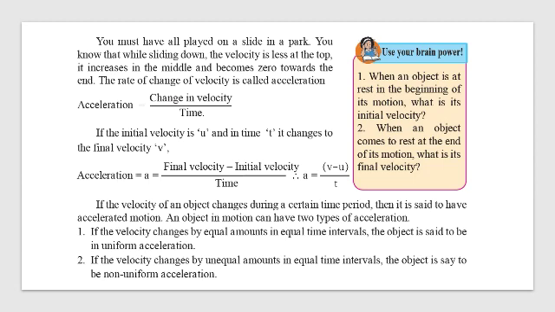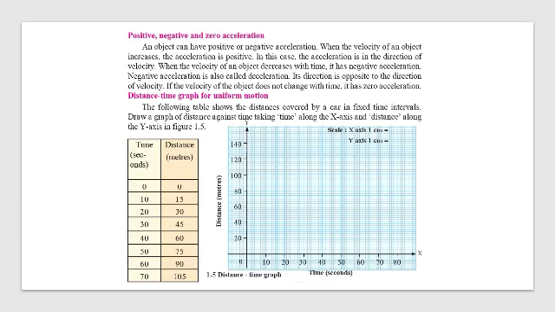If the velocity of an object changes during a certain time period, then it is said to have accelerated. Just like you have uniform motion, you also have accelerated motion. An object in motion can have two types of acceleration, uniform and non-uniform. If the velocity changes equal amounts in equal time intervals, then we call it uniform acceleration. If the velocity changes unequal amounts in equal time intervals, then we call it non-uniform acceleration. So we have three types of acceleration: positive, negative, and zero acceleration.